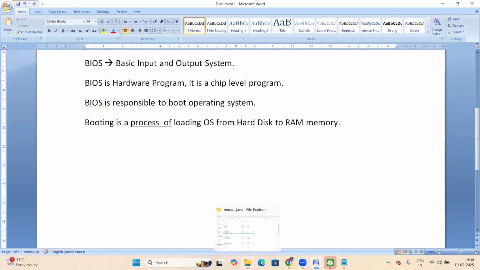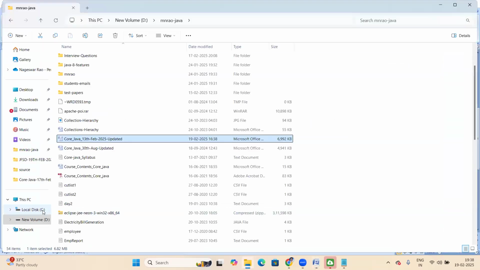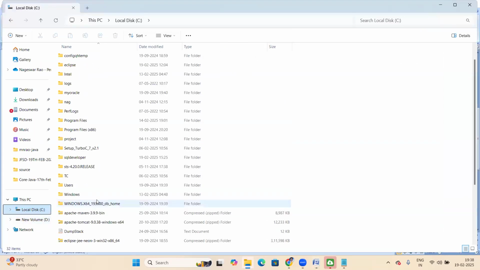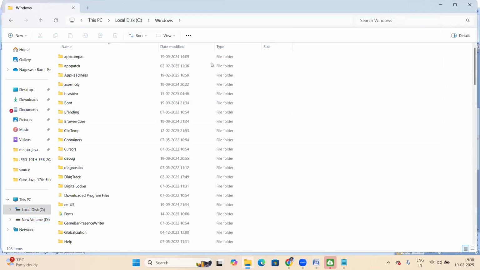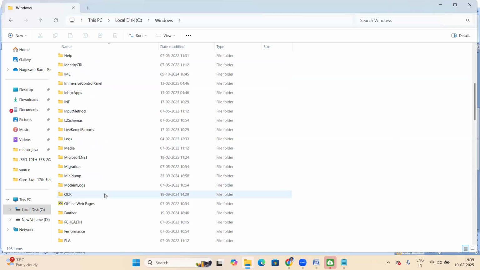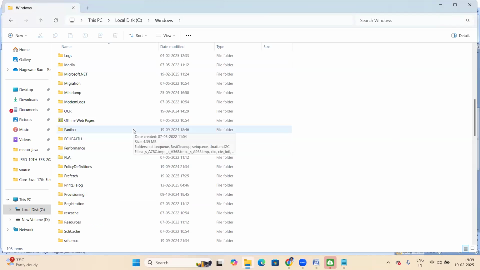See what happens here. The OS is inside the hard disk. Here, this is C drive, and D drive. In C drive, this Windows OS is stored inside the disk. Hard disk is for storage. So here the OS is inside the disk. It's the Windows OS, all the Windows OS file system. So this is in the hard disk.